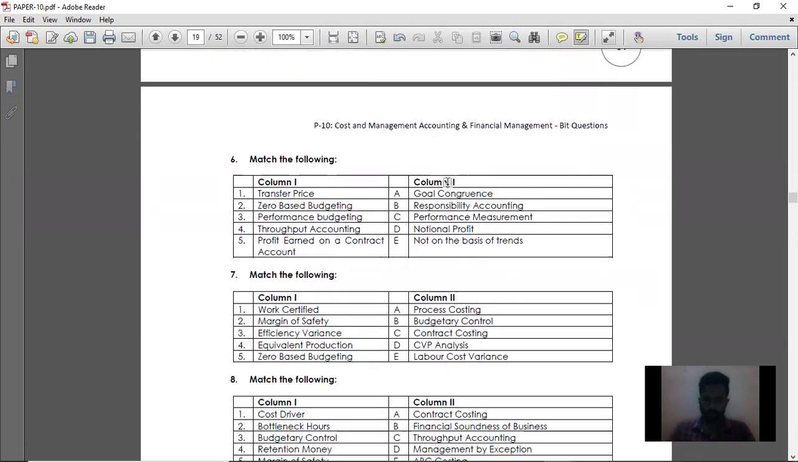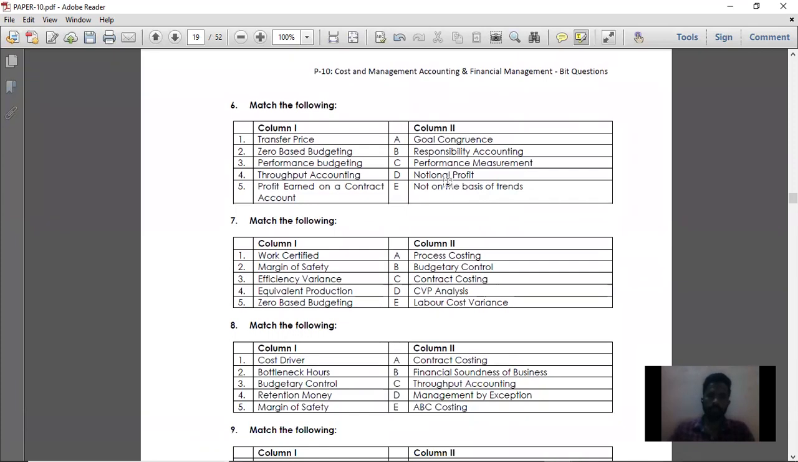Then question number 6. Point number 1 is transfer price. What is transfer price? Transfer price is nothing but goal congruence. For each division there may be different goals, and divisional profit should be given to each division. The only way to give divisional profit is by using transfer price. So for transfer price, the answer is goal congruence. Then zero-based budgeting.